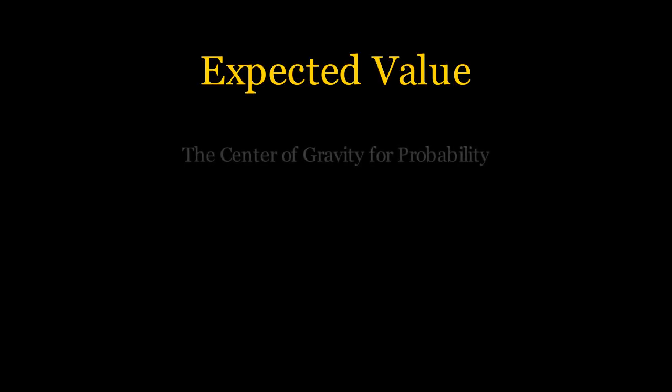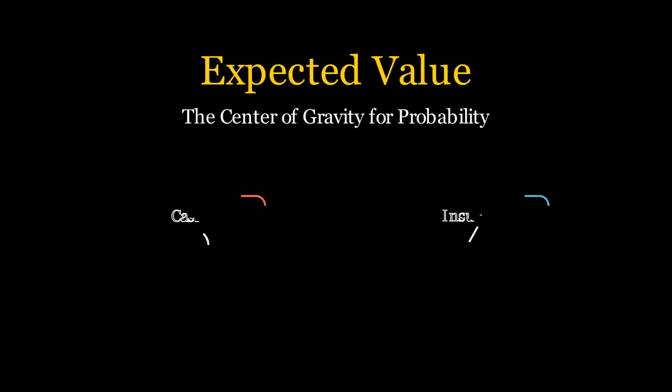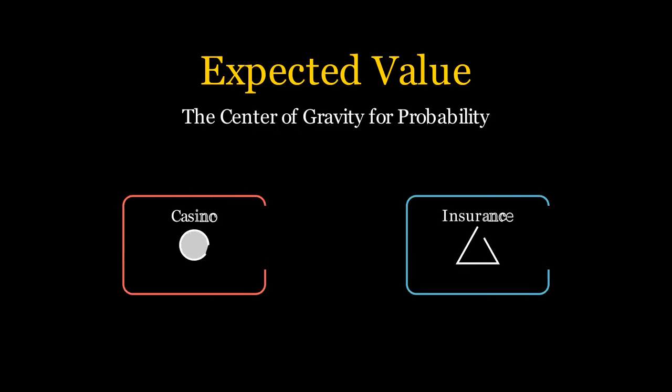Have you ever wondered why the house always wins in a casino, or how insurance companies decide how much to charge you? The answer isn't magic. It's a powerful mathematical concept called expected value. At its core, expected value is the long-term average outcome of a random process if you were to repeat it many, many times. It is the center of gravity for probability.